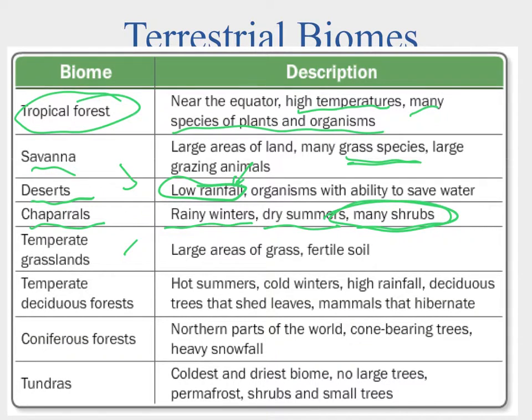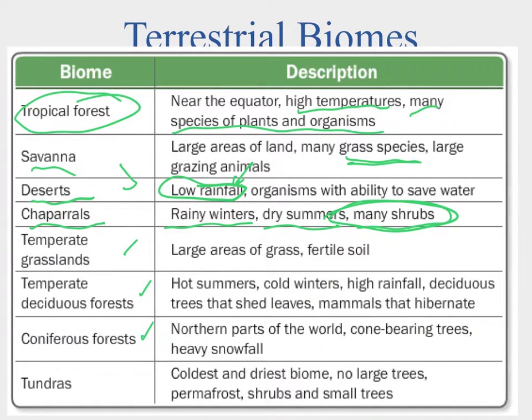And then we also have our temperate deciduous forests. And our deciduous forests are where we have our hot summers, cold winters, lots of rain. Deciduous trees are those that shed their leaves. Mammals tend to hibernate. So back east, we see a lot of this where we have a nice hardwood forest that's there in the summertime, and in the wintertime, it loses its leaves and the animals tend to hibernate away. Going a little further away, we get to our coniferous forests, and that's where we have our cone-bearing trees. We have more snow. It generally is a little bit cooler, and those pine-like needles, the leaves they have there, are going to allow them to adapt to that change in temperature.